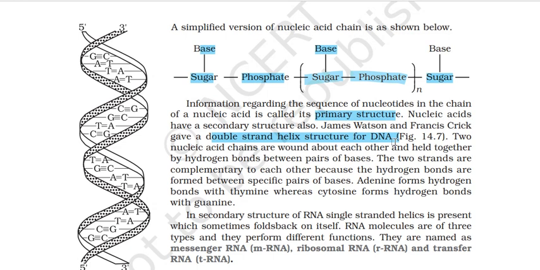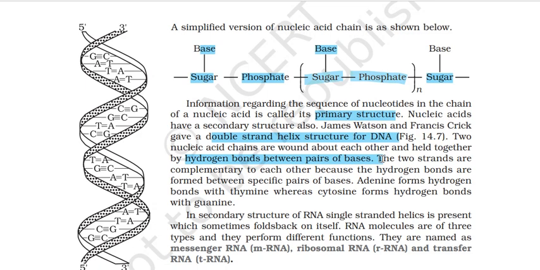Two nucleic acid chains are wound about each other and held together by hydrogen bonds between pairs of bases. The base pairing A-T and G-C, double and triple hydrogen bonds respectively, that we've already discussed in bio. That's what it's talking about. The Watson and Crick model, wherein you talk about the double helix structure. The two strands are complementary to each other. Only then are hydrogen bonds going to be formed between specific base pairs. Adenine will form a hydrogen bond with thymine. Cytosine will form hydrogen bond with guanine.